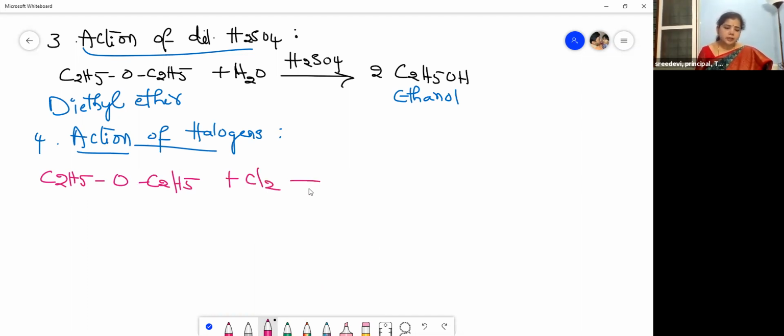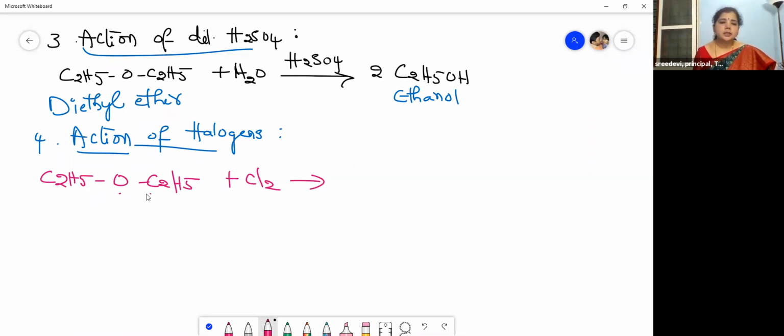What happens is the hydrogens at the alpha position are involved. Children, this is the ethereal oxygen, the functional group, and this carbon is called alpha. The carbon atom adjacent to the functional group is called alpha. Next to that, beta; next to that, gamma.